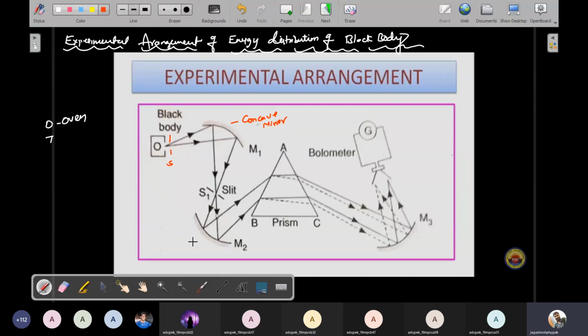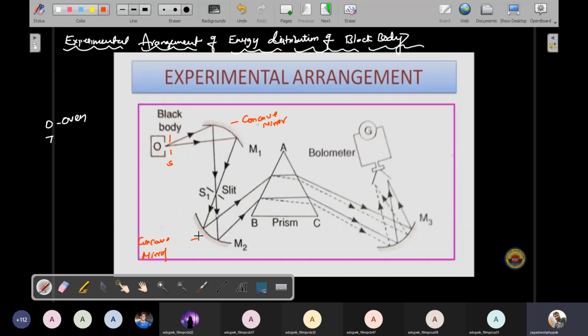This is also a concave mirror. So I am using concave mirrors. The slit S1 is placed at the focus of the other concave mirror M2. The parallel beam of radiation is allowed to be incident on the prism ABC. So I am using this process to convert it into a parallel beam.